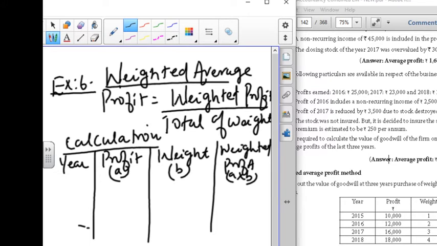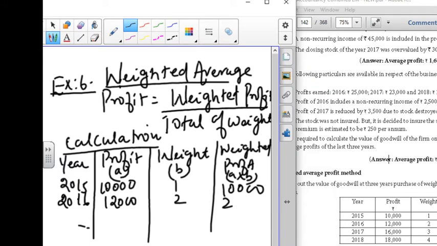Here, for 2015 the profit is 10,000 and weight is 1, so 10,000 into 1, 10,000. Next comes 2016: 12,000, weight 2, and it's going to be 24,000. Next comes 2017.